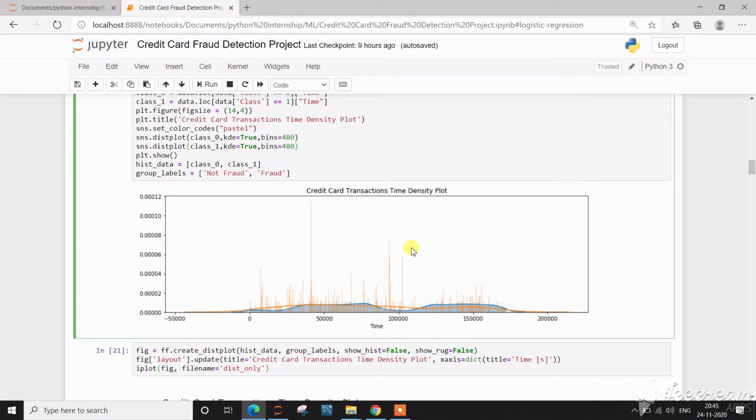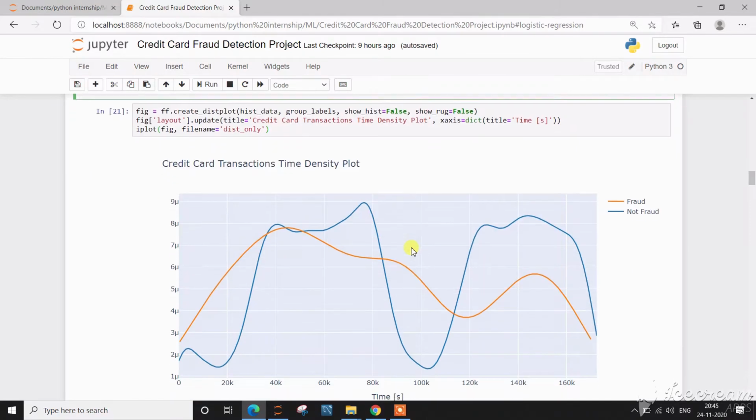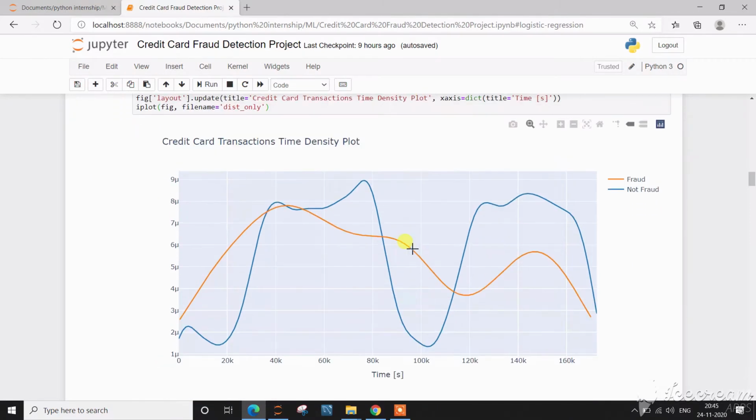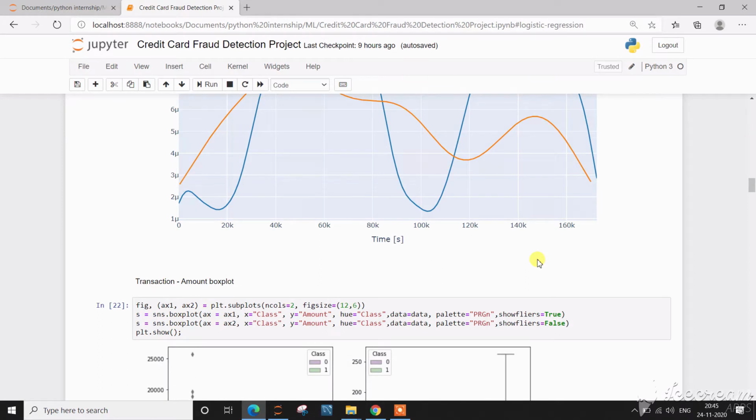So this is the credit card transaction time density plot. The orange line shows us the fraud, and the blue line shows us the not fraud with respect to the time.